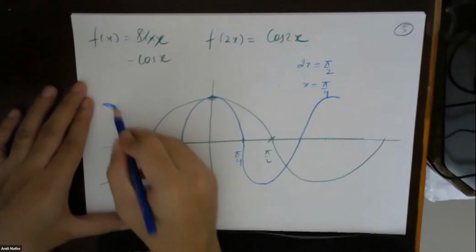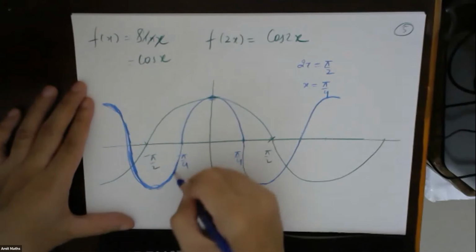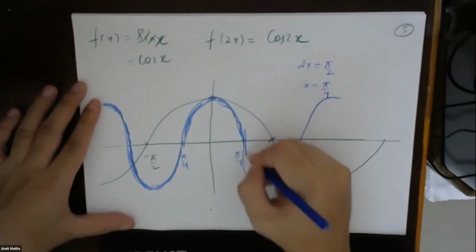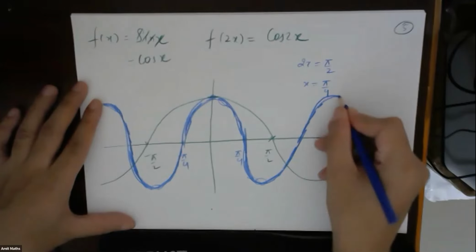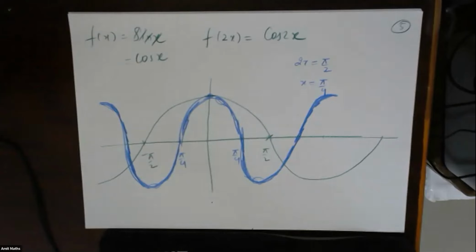Understood? So whole thing is stretched inside. Okay, I hope this one is also clear.